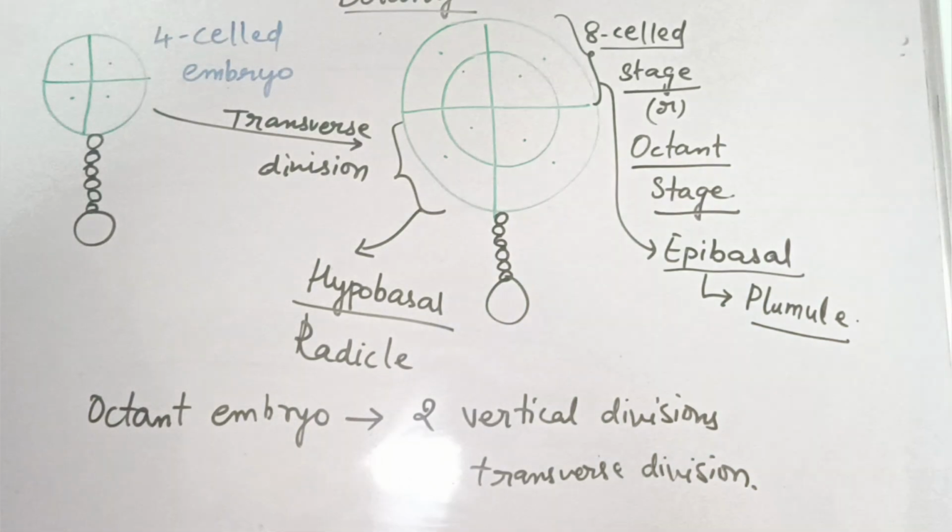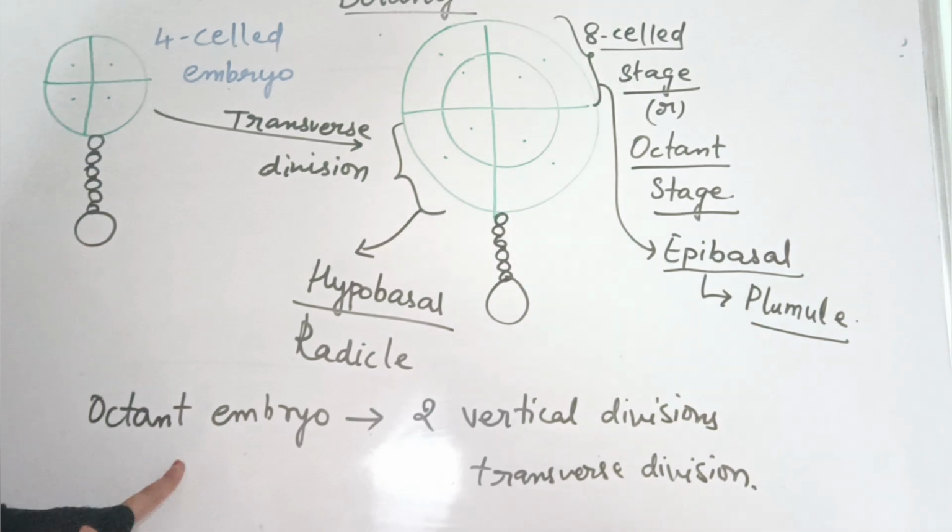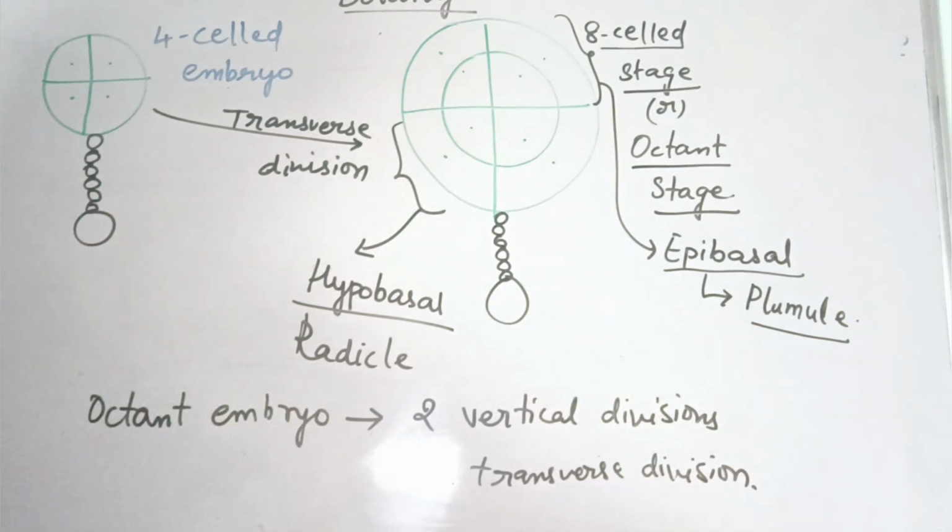Clear? 2 vertical divisions and 1 transverse division are required for the dicot embryo to reach the octant stage. To reach the 8-cell stage, how many divisions are required? 2 vertical and 1 transverse.